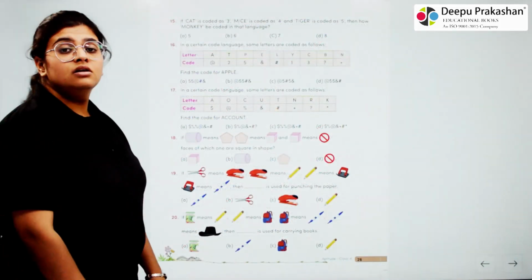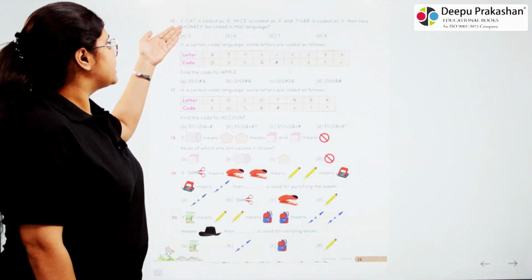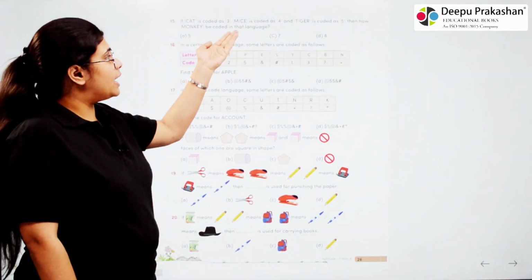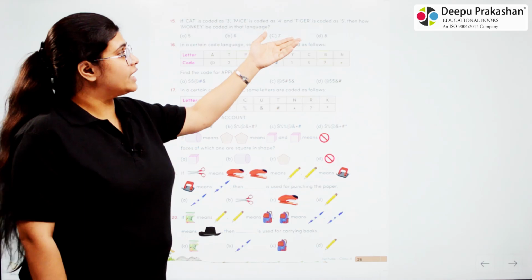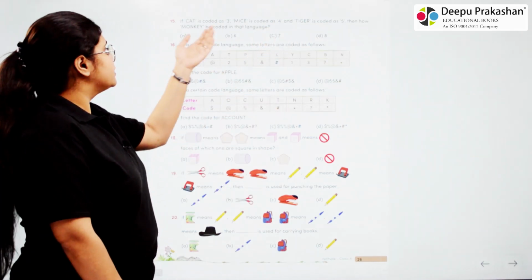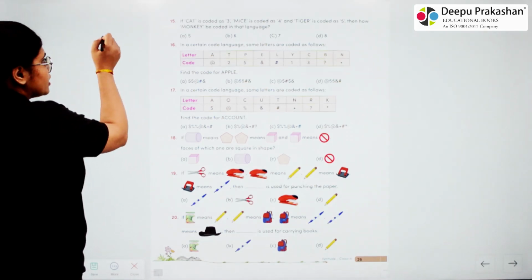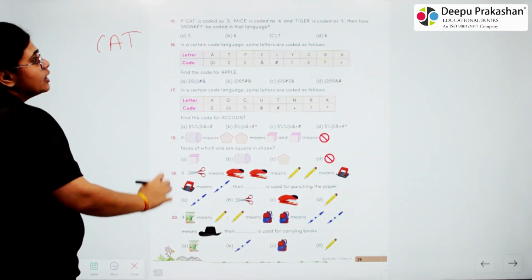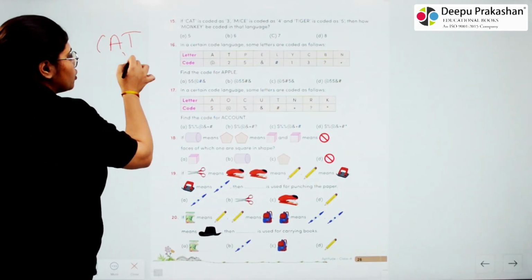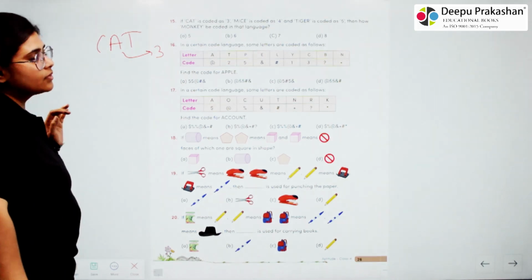Okay. 15. If cat is coded as 3, mice is coded as 4 and tiger is coded as 5, then how monkey be coded in that language? So if we look at cat, it has 3 letters, so it is coded as 3.